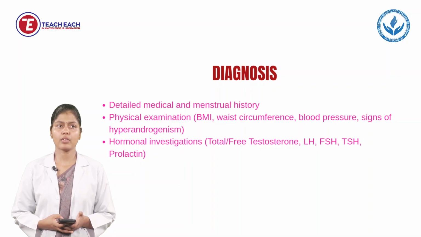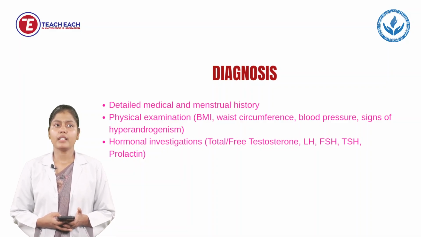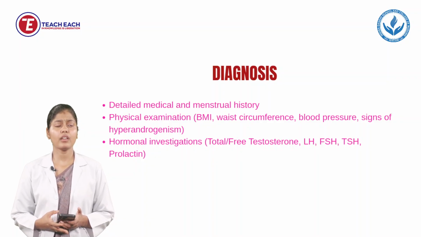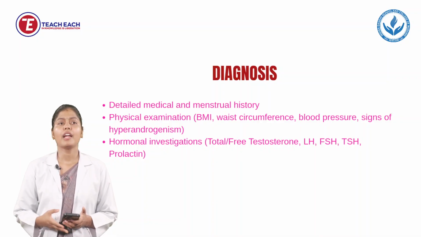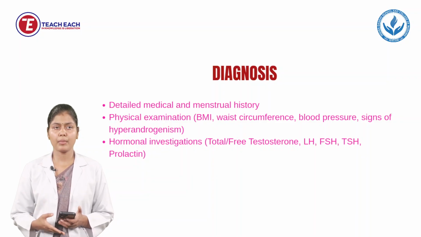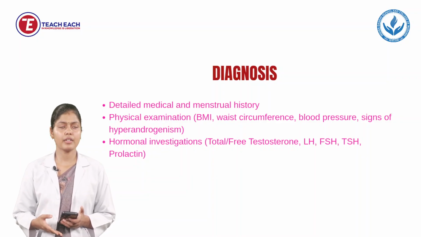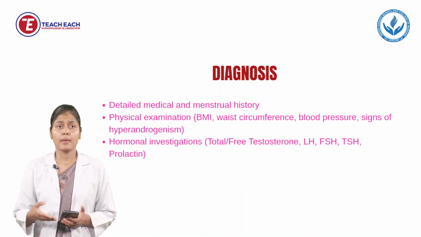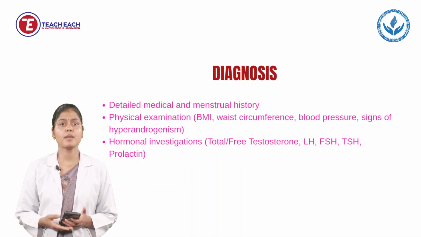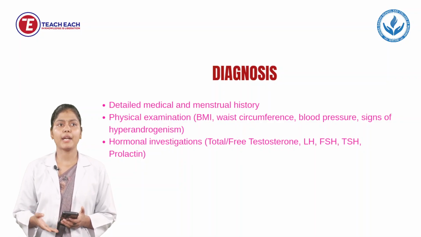Next is diagnosis. First, we will take the detailed medical and menstrual history of the woman, past, previous, and present also. Next is physical examination. In that physical examination, we will go with the head-to-toe examination, including BMI. We will check the weight. Then we will check the waist circumference. Next is blood pressure, and signs of hyperandrogenism we will also detect.